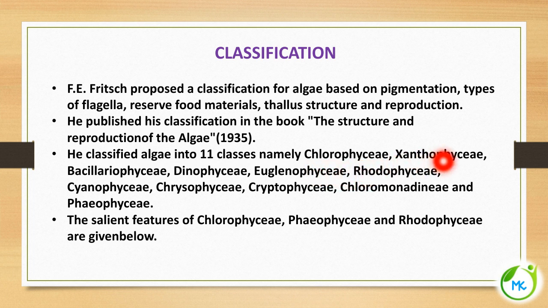Chlorophyceae, Xanthophyceae, Bacillariophyceae, Dinophyceae, Euglenophyceae, Rhodophyceae, Cyanophyceae, Chrysophyceae, Cryptophyceae, Chloromonadineae and Phaeophyceae. These are the 11 classes of algae, and we are going to learn about the salient features of a few classes of algae. That is, we are going to learn about Chlorophyceae, Phaeophyceae and Rhodophyceae in detail.